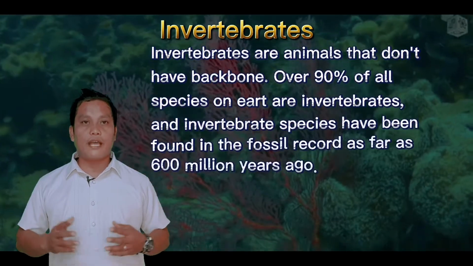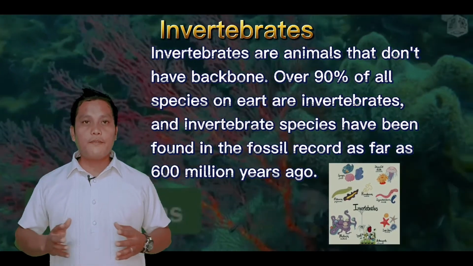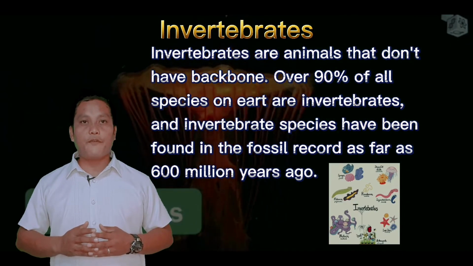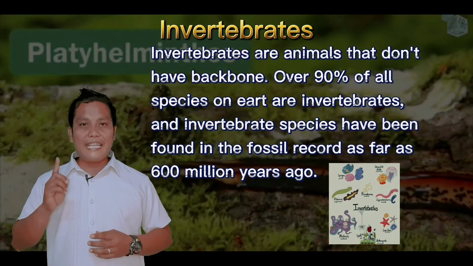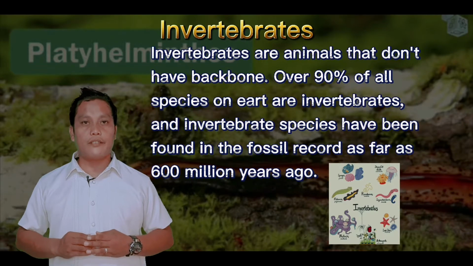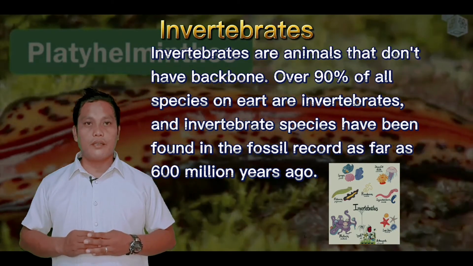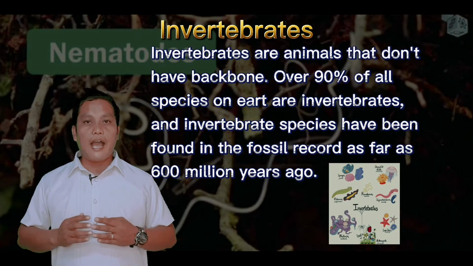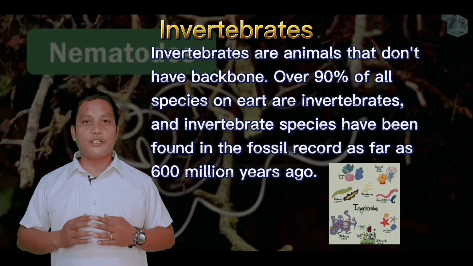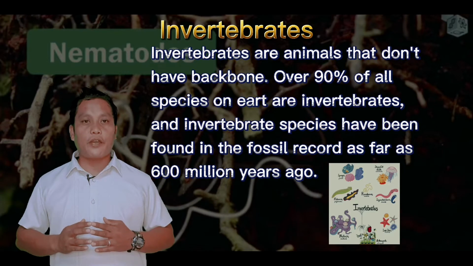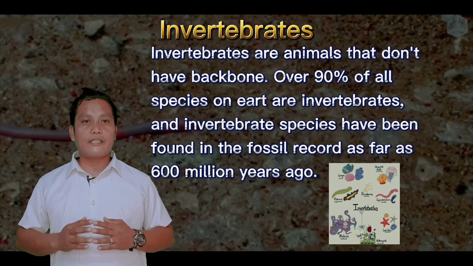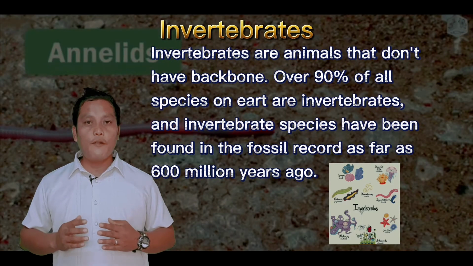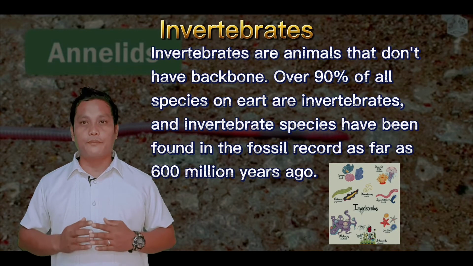Invertebrates. Invertebrates are animals that don't have a backbone. The vertebral column is another name for the backbone. Over 90% of all species on Earth are invertebrates. And invertebrate species have been found in the fossil record as far back as 600 million years ago. Molecular biology studies suggest that all invertebrates evolved from a single invertebrate group.